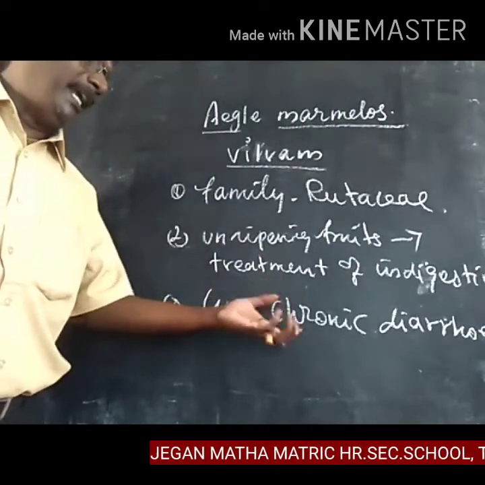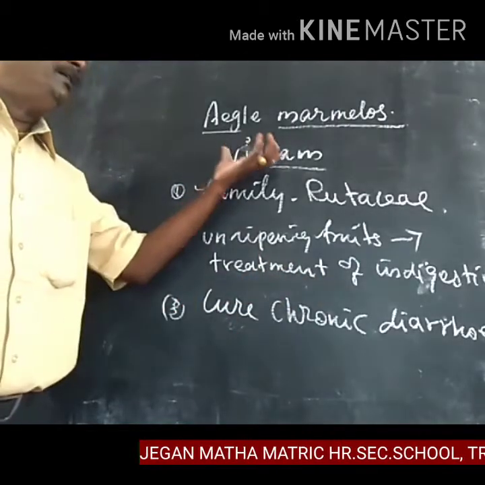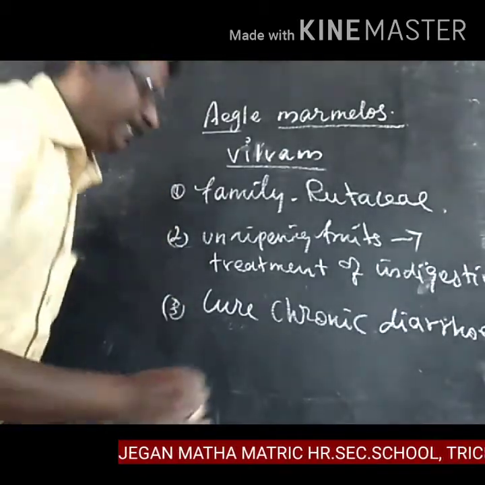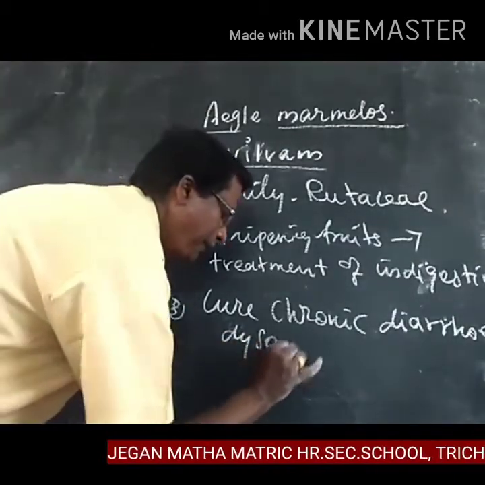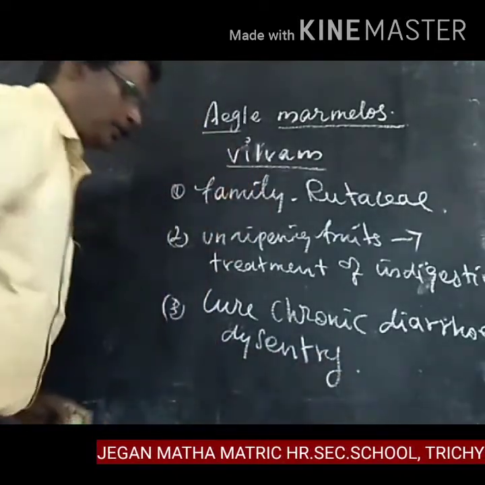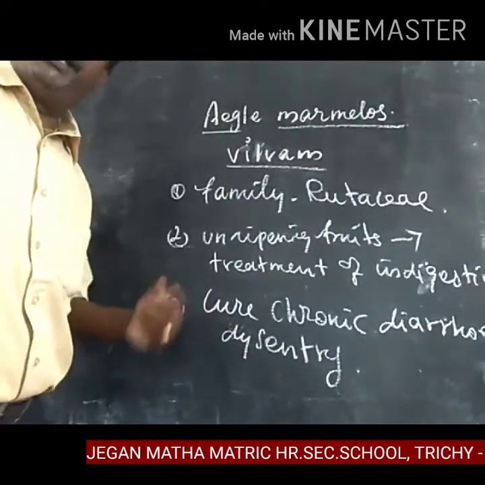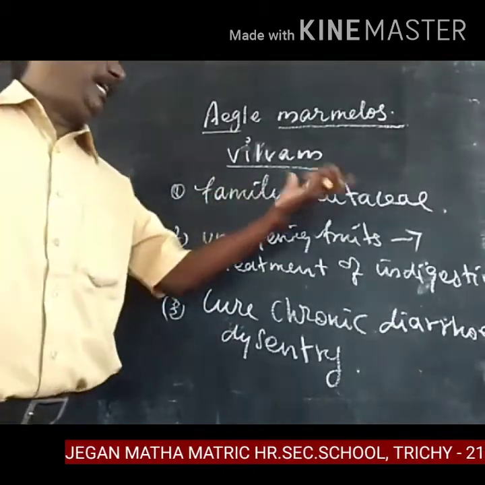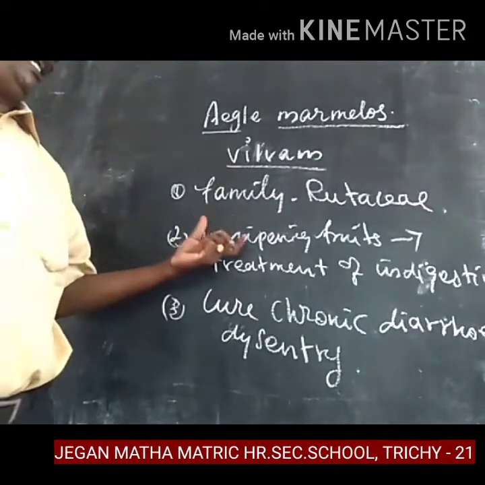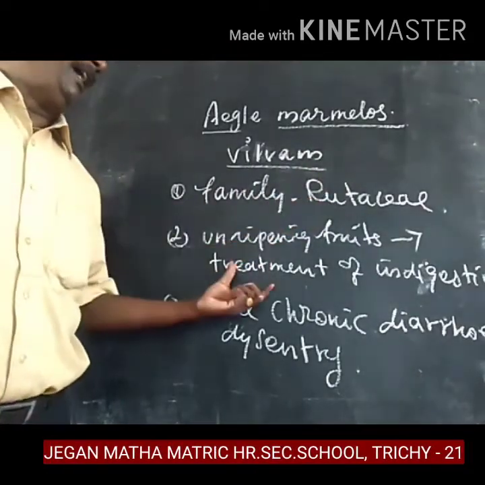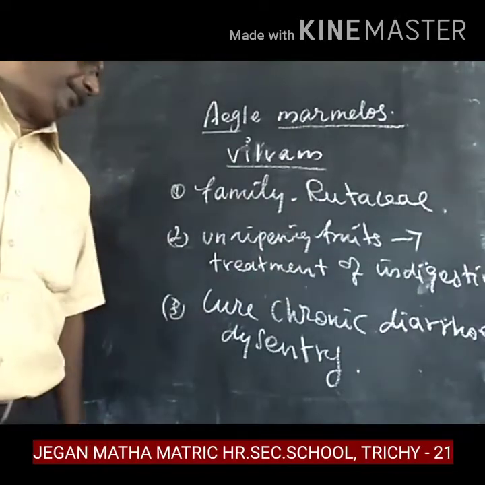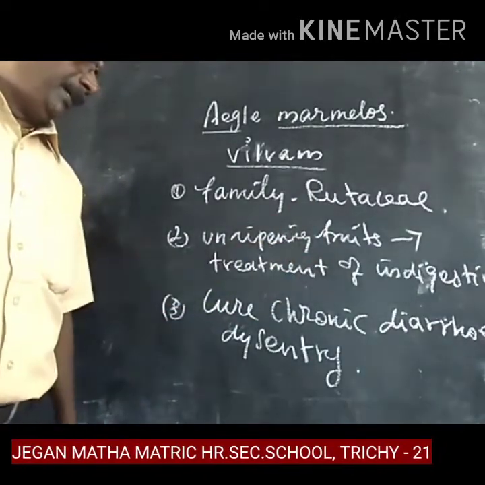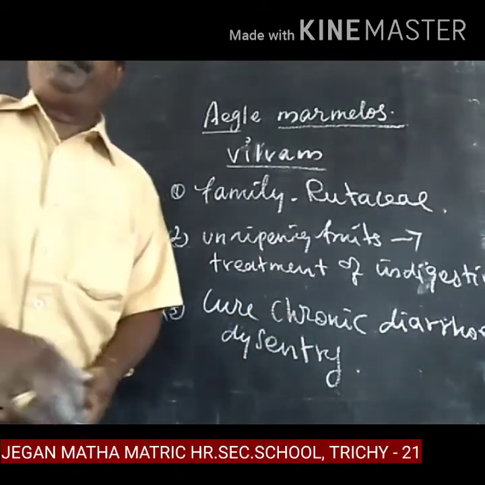Here the chronic diarrheas are cured by the Vilvam. It is also used to cure dysentery. So the Vilvam belongs to the family Rutaceae. The unripening fruits are used for the treatment of indigestion, and they also cure chronic diarrhea and dysentery.